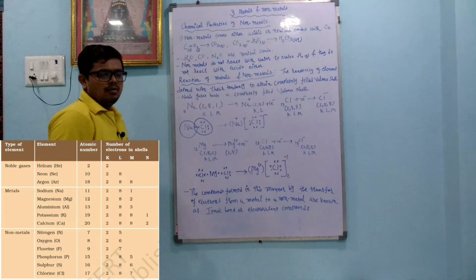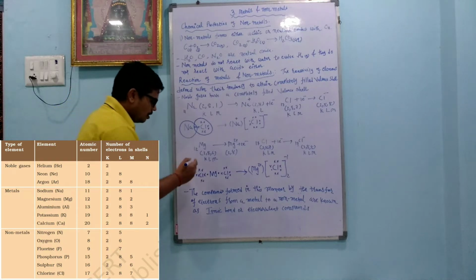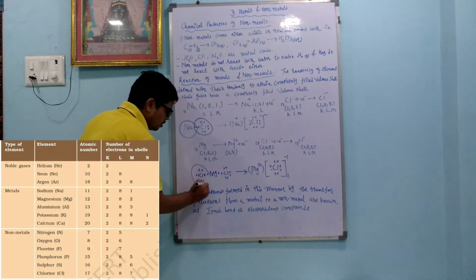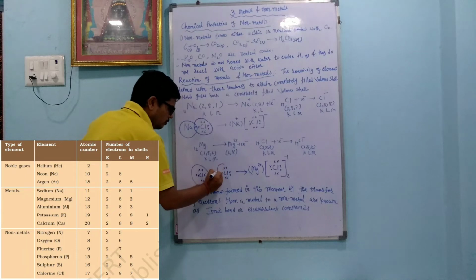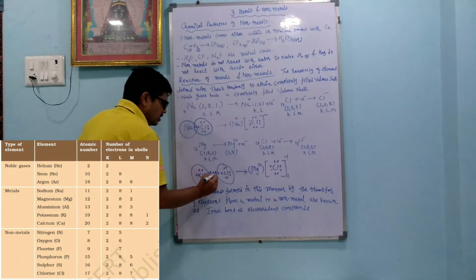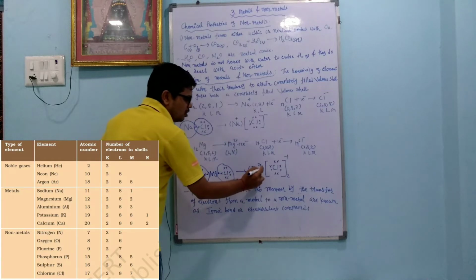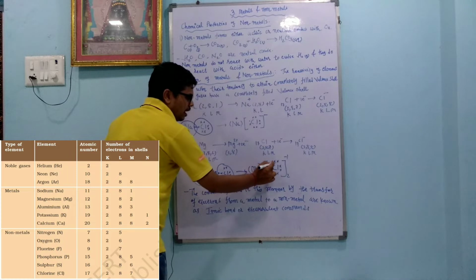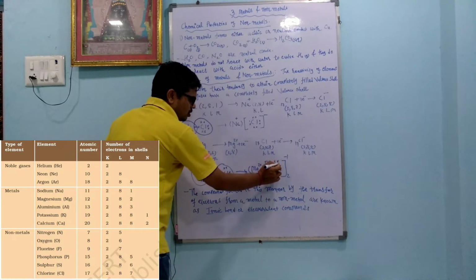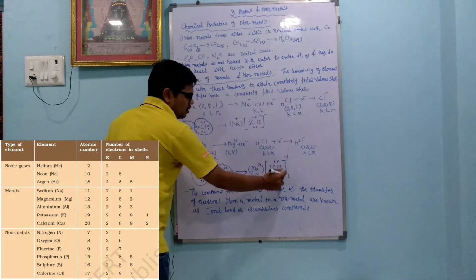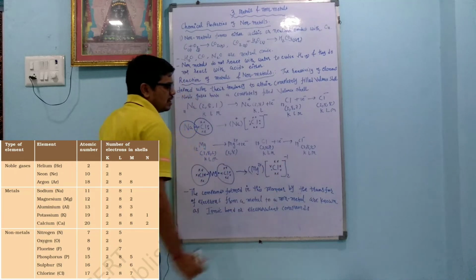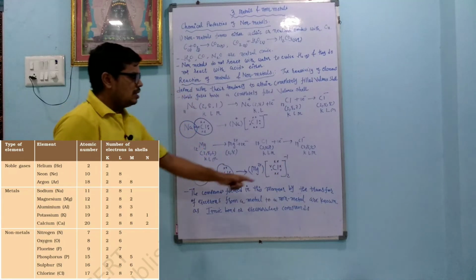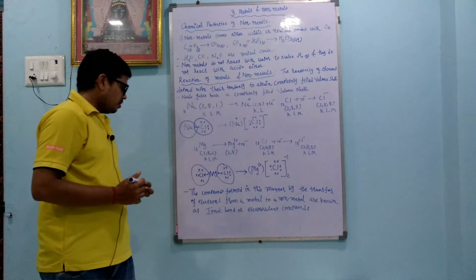Both chlorines need 1 electron, so they take 1 electron of magnesium and another electron of magnesium, and chlorine is an electronegative element, so it takes the pair of electrons towards its side. So Mg loses electrons. How many electrons does it lose? 2 electrons, so Mg2+, and the chlorines gain the 2 electrons, so they make Cl minus. So 2 Cl minus, because of that its charge is -2. 1 Cl has -1 charge.